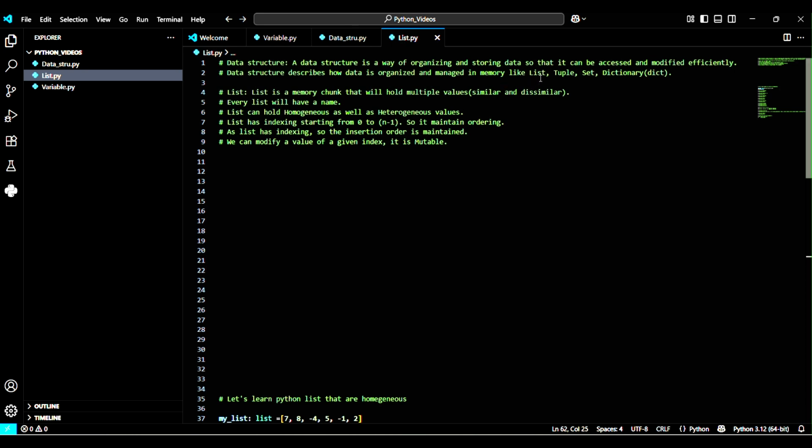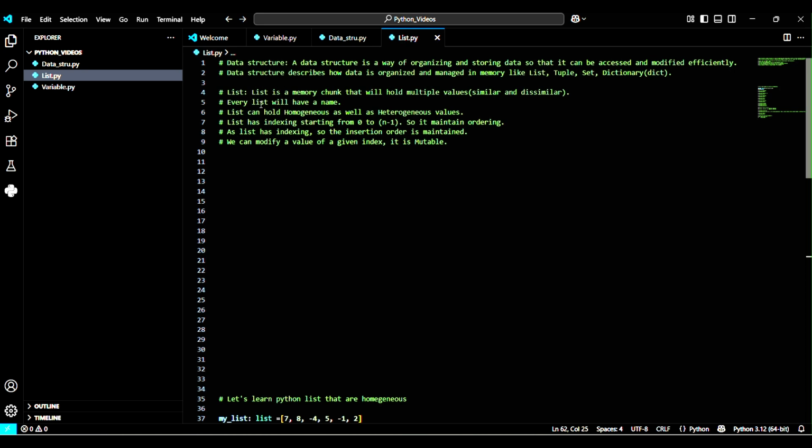As you can see, there are some types of data structure, that means list, tuple, set, dictionary. We will go through them one by one. So first, I would like to start with list. I would like to tell you what a list is. First, we should know something about list, and then we will go through it.